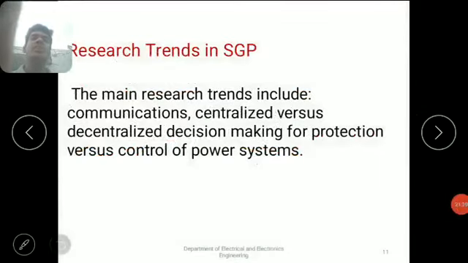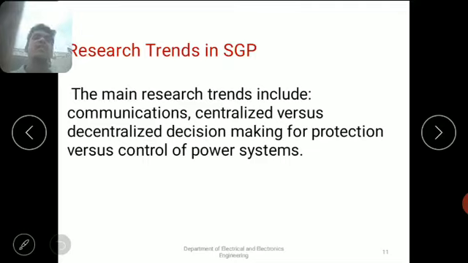Now coming to the research trends in SGP. The main research trends include communications, centralized versus decentralized decision making for protection versus control of power systems. That means all the research going on now is on protective equipment, on how to extinguish the arc in the circuit breaker faster.